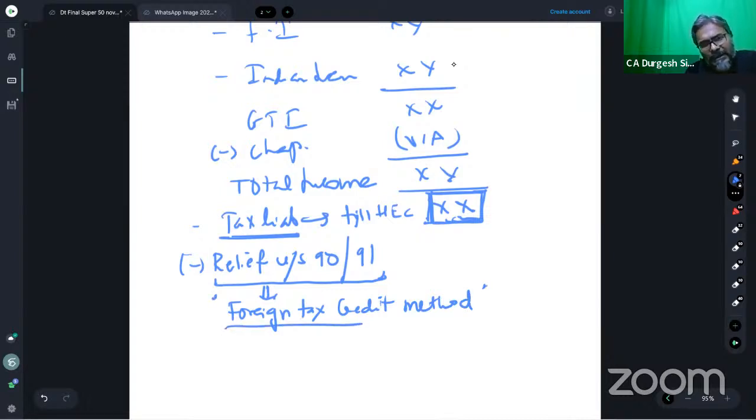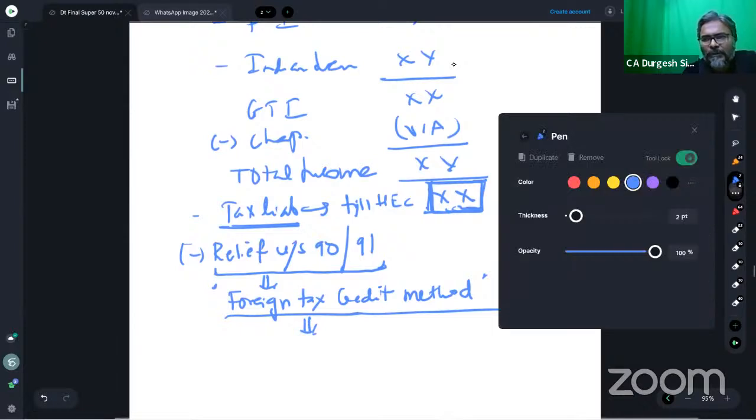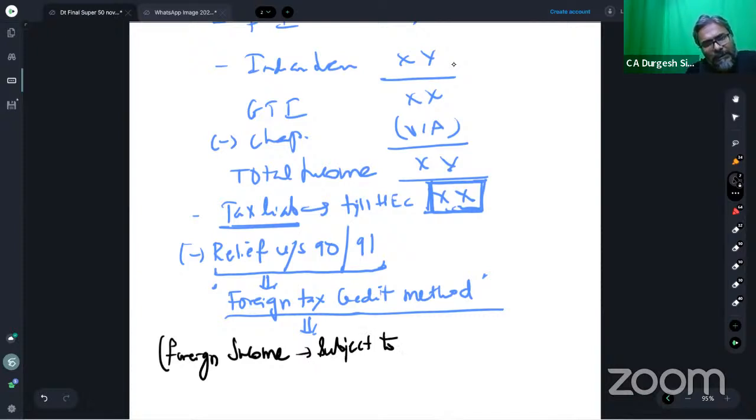Now, students, how does this foreign tax credit method work, primarily? As we are all aware, you will take the foreign income which is subject to double taxation in both the countries.